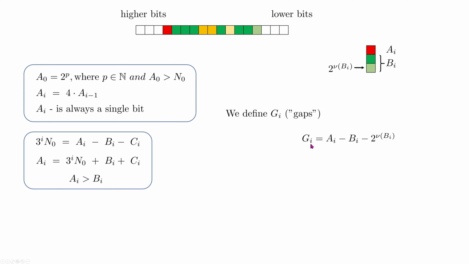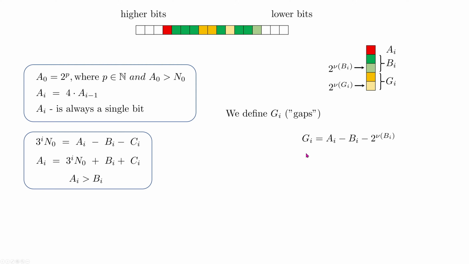This is the formal definition of G_i. G_i will be A_i minus B_i, so all this green, and minus, again, this lowest bit from B_i. So this is the formal definition of G_i. And as a result of this operation, I will get just these 3 bits highlighted in orange here. And this light orange means the lowest bit of G_i.